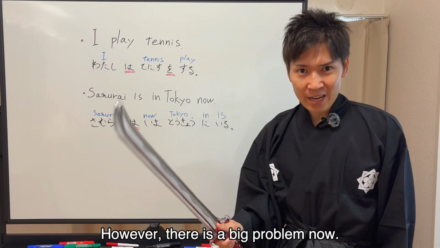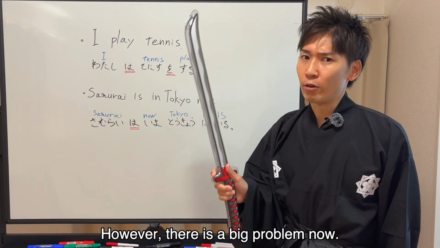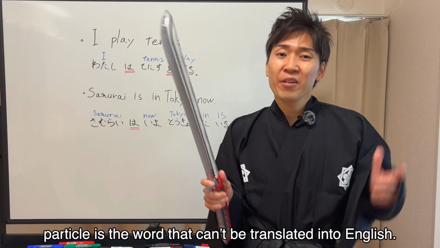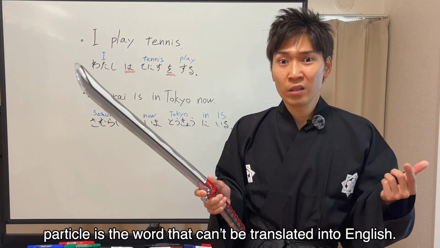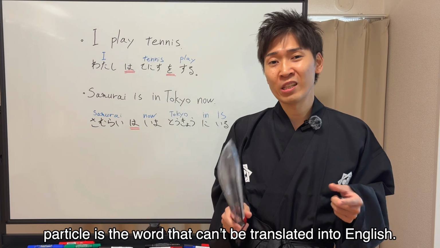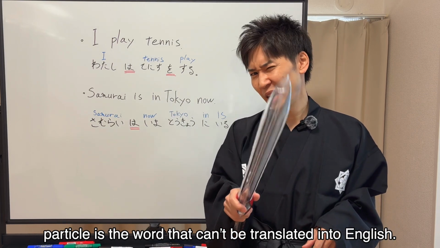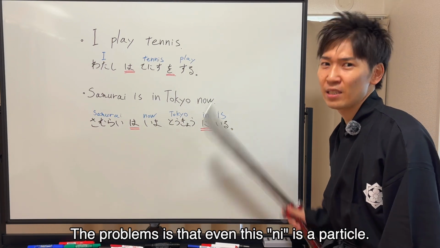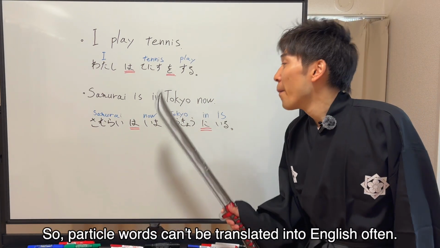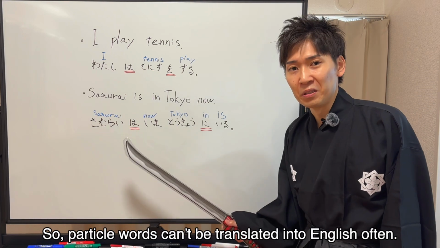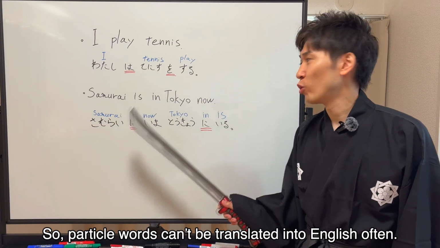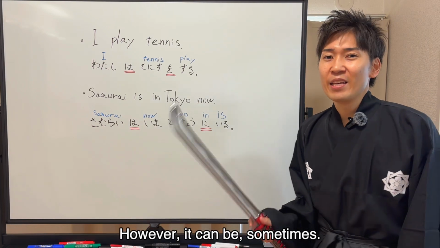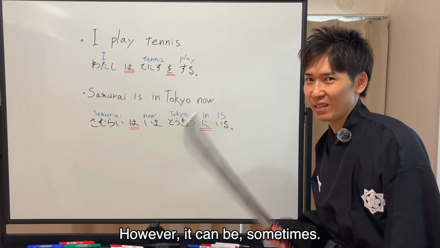However, there is a big problem now. You might think that, okay, a particle is a word that can't be translated into English, right? The problem is that even this に is a particle. So particle words often cannot be translated into English. However, sometimes they can be.